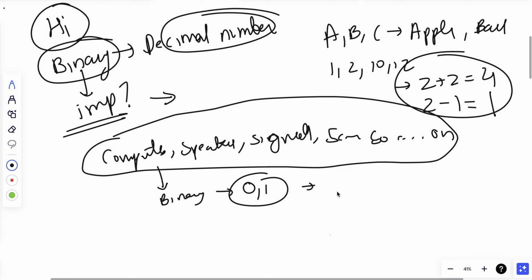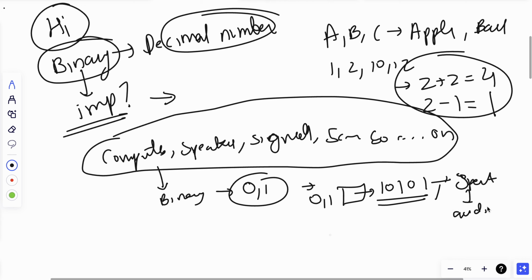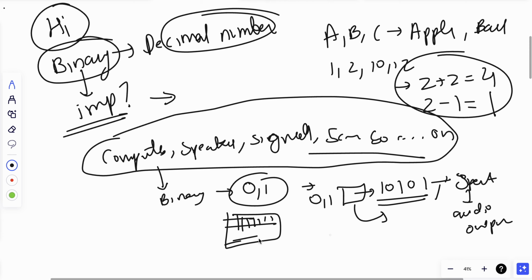What generally happens is there are some chips which read some signal as 0 1, then they give output as 1 0 1 0 1. So the devices know, now I have to turn on the speaker, and after turning on the speaker, I have to give this audio output. That's it. All these devices talk in this language. Our screen also consists of minute pixels, made up of 1 0 1 0 1 0 1. The moment we know this is a red spot here, it's actually the ones and zeros that we see on our screen.